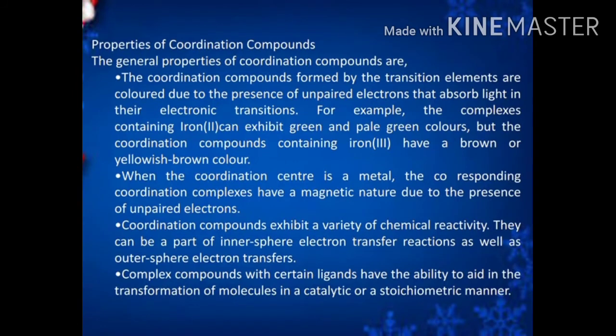Finally, properties of coordination compounds. The coordination compounds formed by the transition elements are colored due to the presence of unpaired electrons that absorb light in their electronic transition. For example, the complex containing iron can exhibit green and pale green colors, but other coordination compounds containing iron have a brown or yellowish brown color. Normal salts produce different colors. Complex coordination compounds produce different colors.